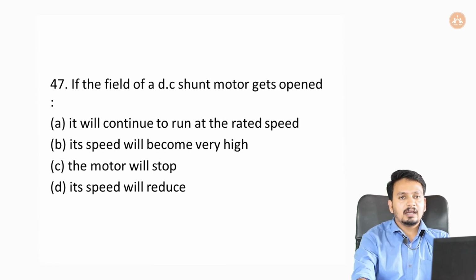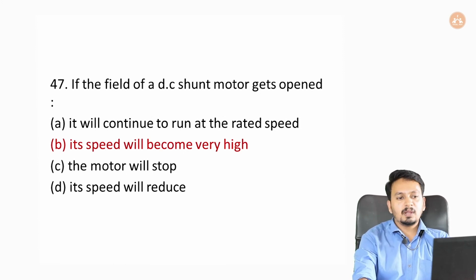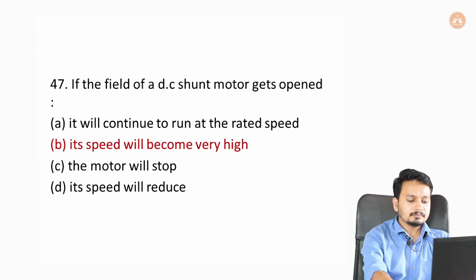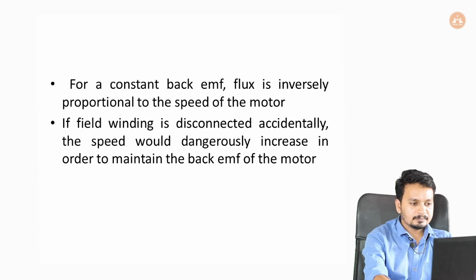So next question, if the field of a DC shunt motor gets opened, option A, it will continue to run at the rated speed. Option B, its speed will become very high. Option C, the motor will stop. And option D, its speed will reduce. So our answer is option B, its speed will become very high. For a constant back EMF, flux is inversely proportional to the speed of the motor, and if the field winding is disconnected accidentally, the speed would dangerously increase in order to maintain the back EMF of the motor.